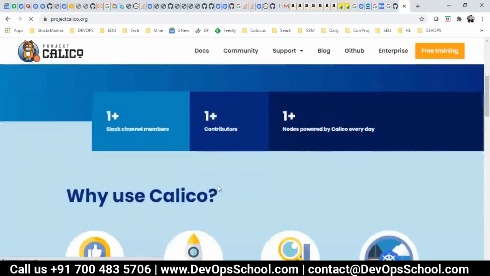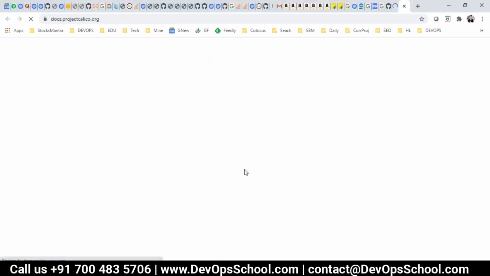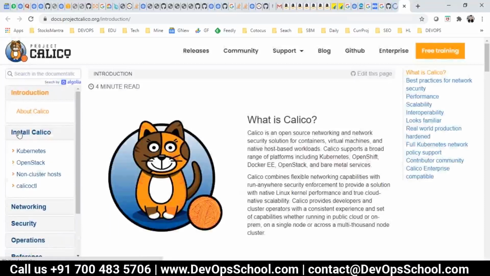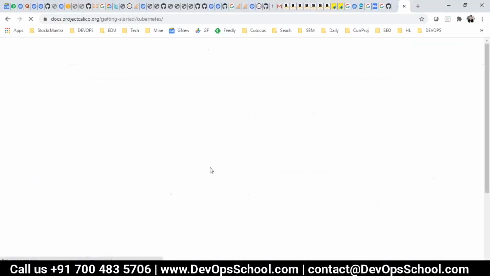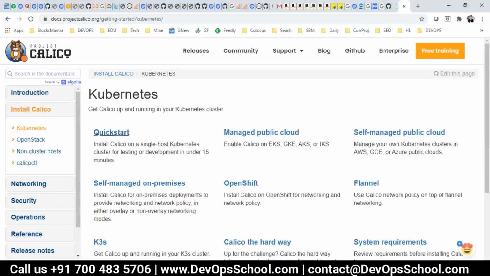They have changed these docs. Just one line of code, you get it. Install Calico on Kubernetes. Guys, copy paste this. They have changed this whole thing. Okay, no problem.